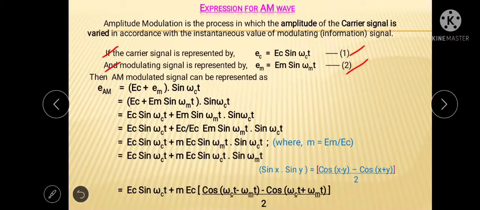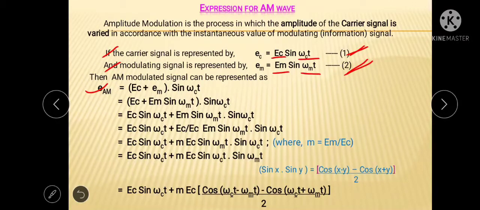According to the definition of amplitude modulation, we have to superimpose the modulating signal, equation 2, over the carrier signal, equation 1. The amplitude modulated signal can be expressed as e_AM equals (E_c plus e_m) sine omega_c t.